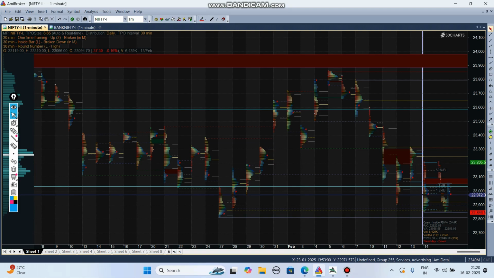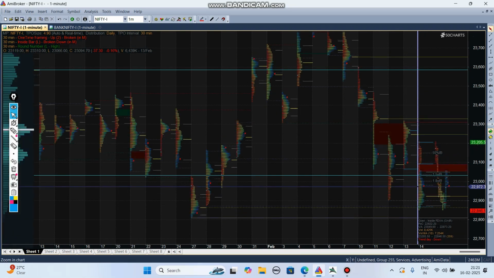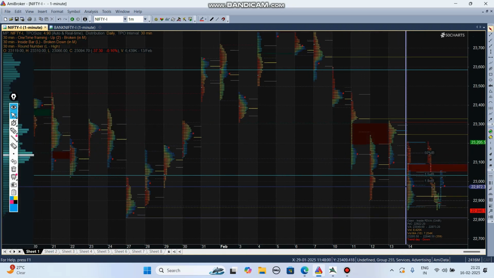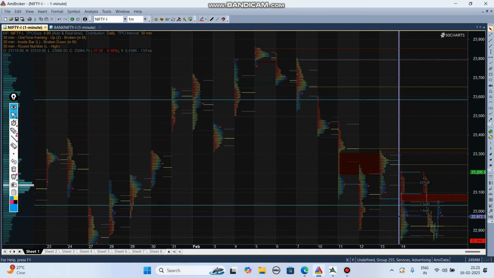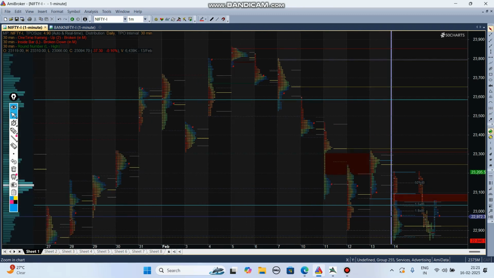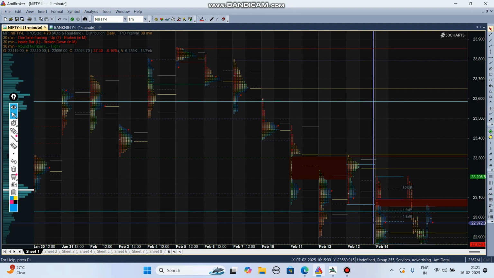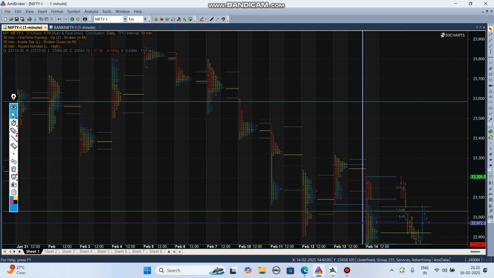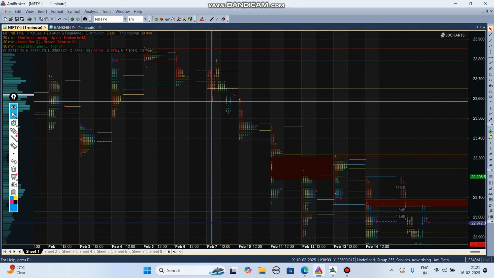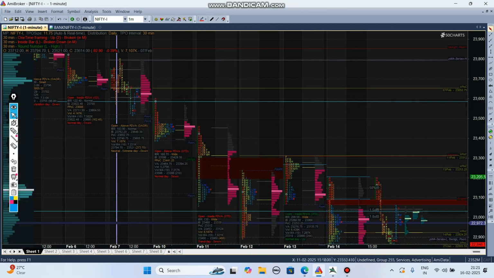This mostly indicates a failed auction only. So check the Nifty: the failed auction zone always happens on standard deviation levels only. This is the plus 1 standard deviation level, this is the minus 1 standard deviation level. Most of the failed auctions happen on the standard deviation levels only. So check this profile, it formed a failed auction. See, check the A period, B period, the IB breakout, but it will close on the opposite side to trap the buyers.